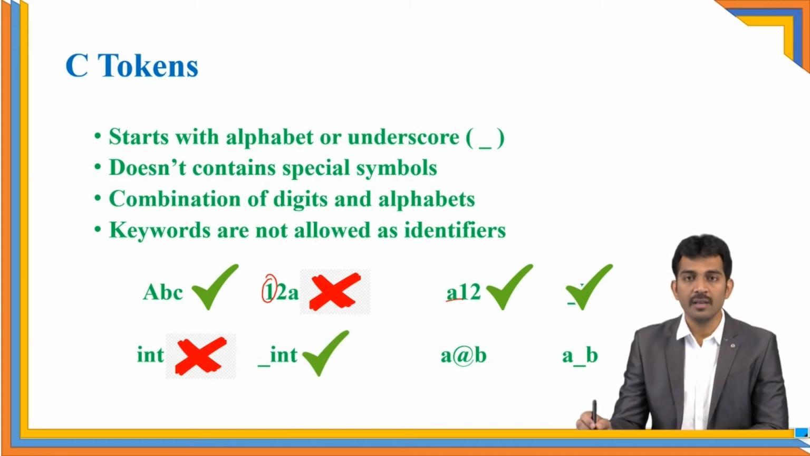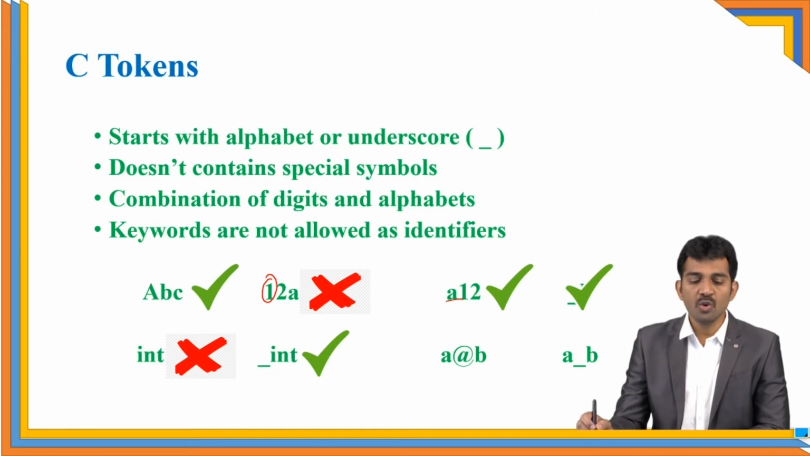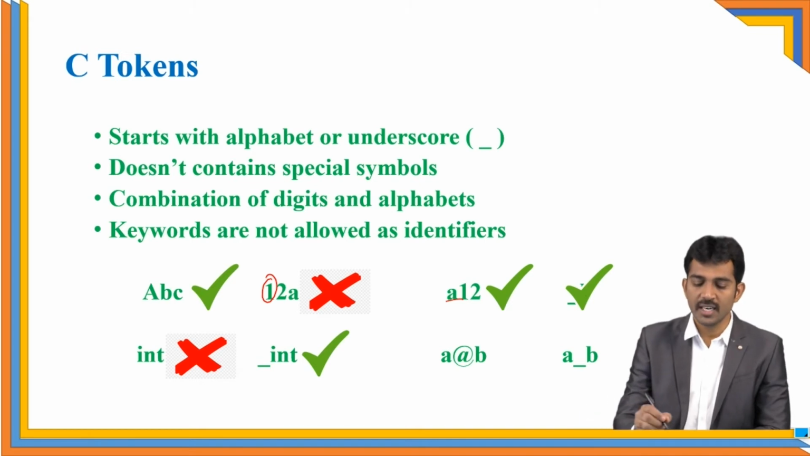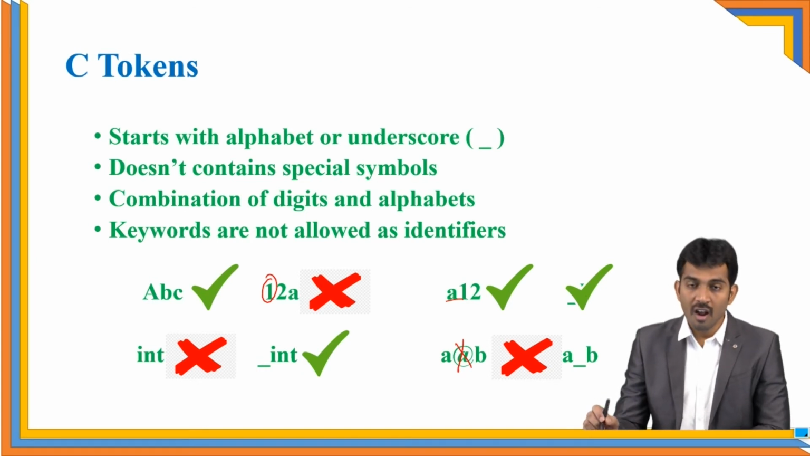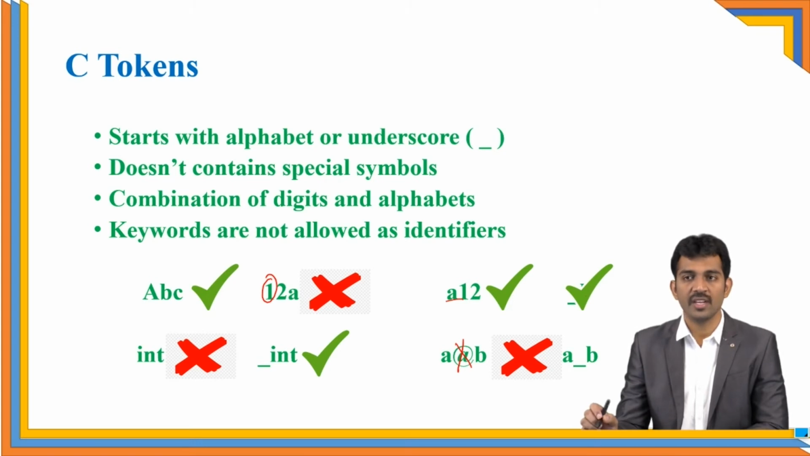Next, A at B. If you observe clearly, it is going to violate rule number 2. It does not contain any special symbols, but it contains an at symbol. So it is not a valid identifier. Coming to A underscore B. If you observe clearly, it is a combination of alphabets and it allows only one special symbol, that is the underscore. Yes, it is also a valid identifier. Right? Is this clear? So these are the second type of tokens, identifiers.